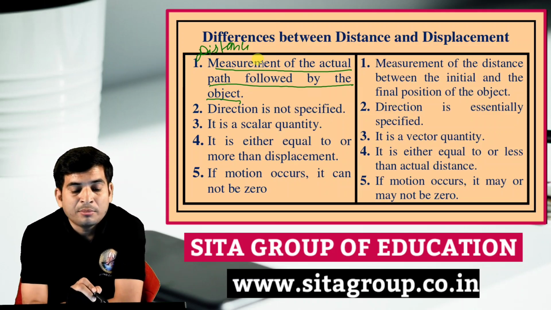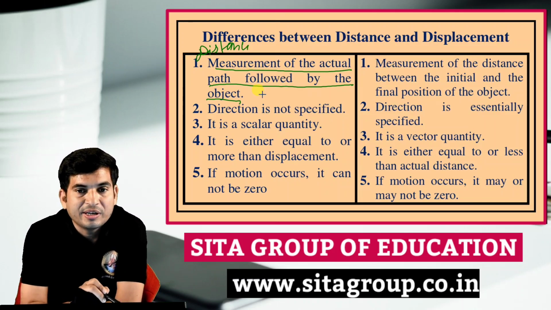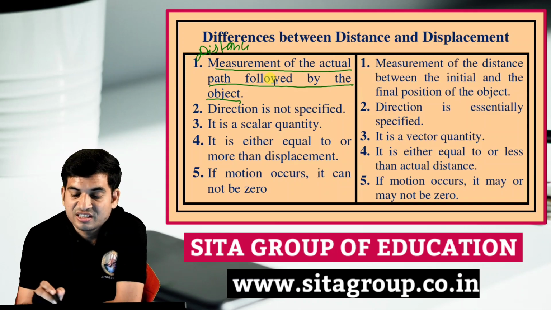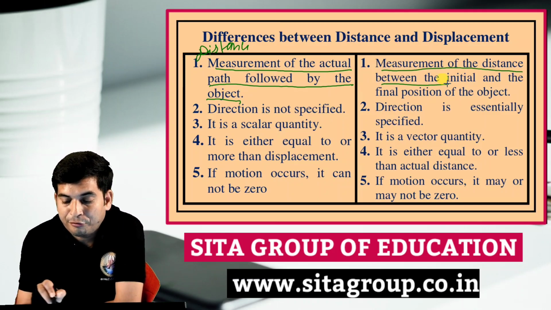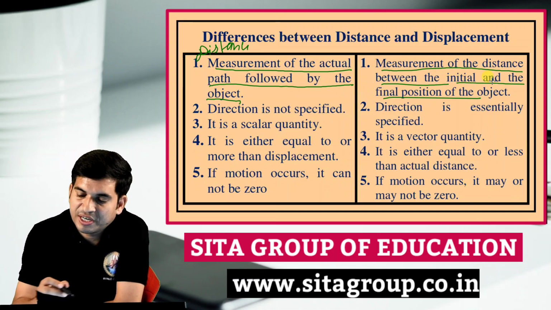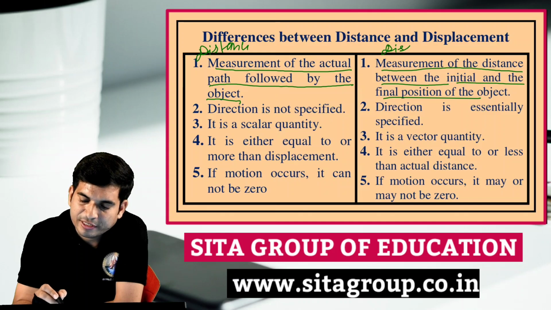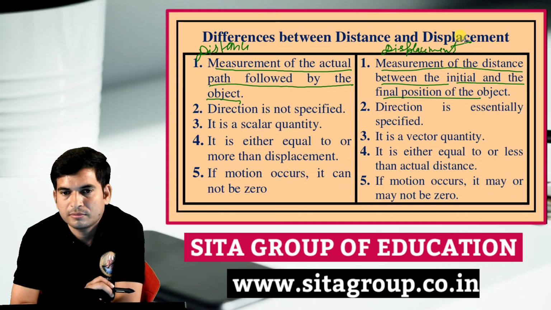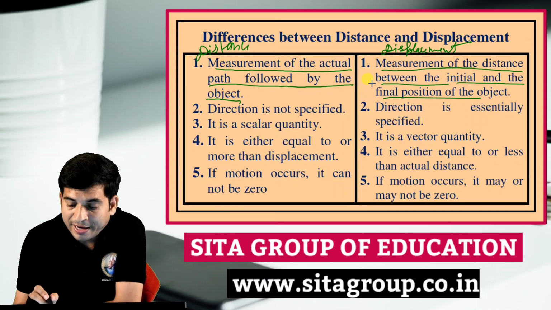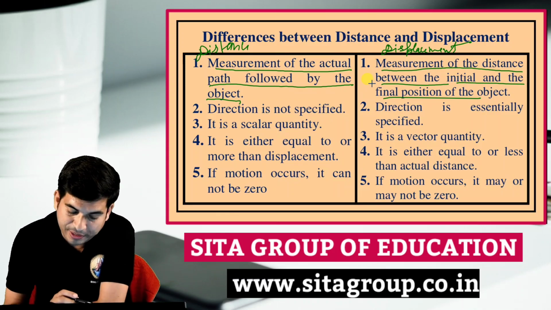Actual path, the measurement of the actual path followed by the object, is called the distance. Another one is the measurement of the distance between the initial and final position of the object, which is called displacement. Actually, from initial to final, how can it be?